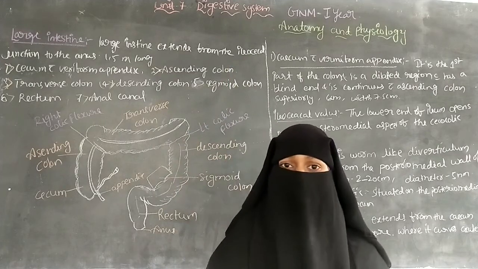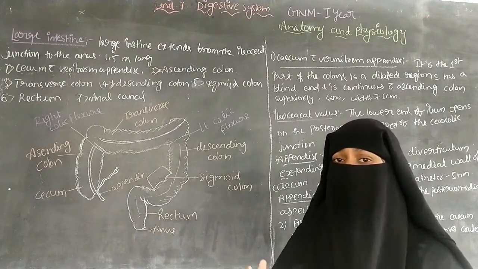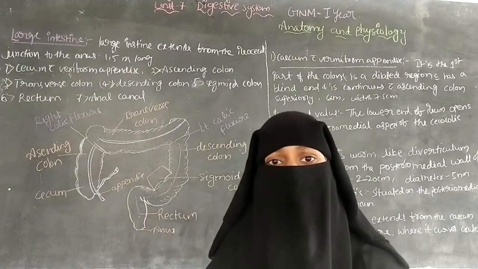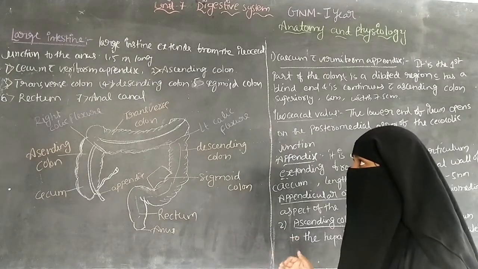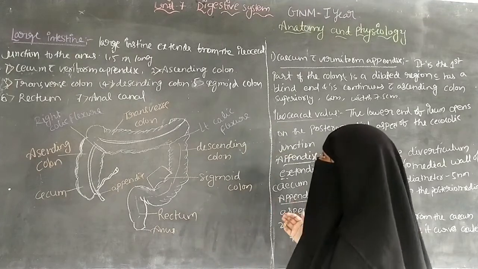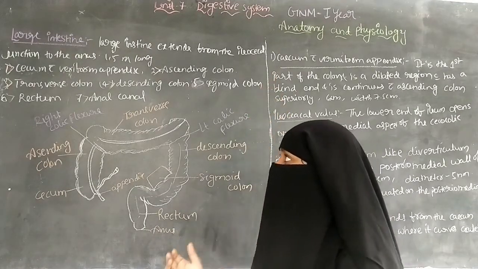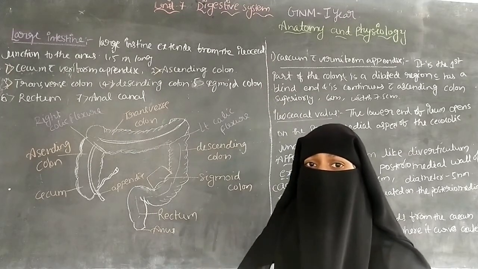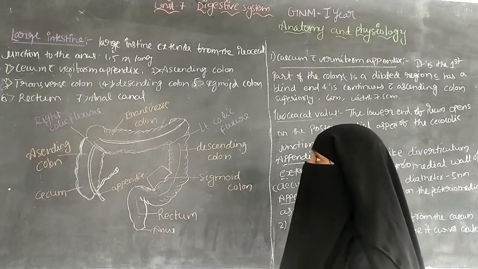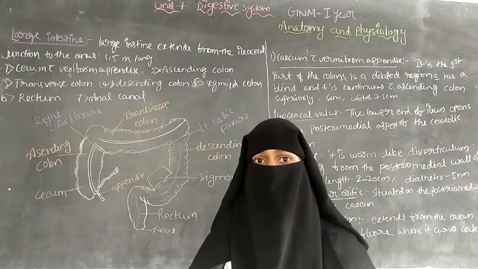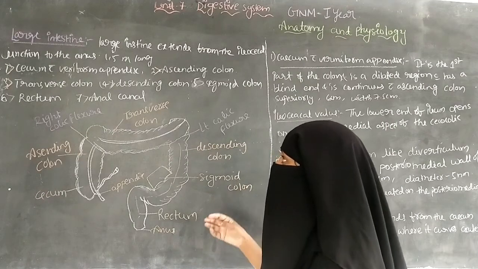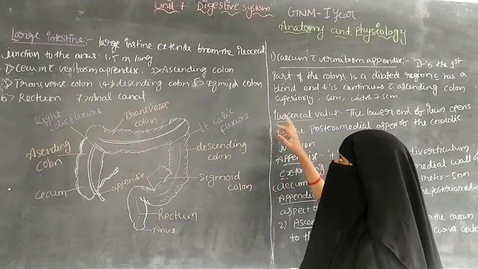Ileocecal junction means where the ileum, which is part of the small intestine, meets the cecum. The ileum is the distal end of the small intestine, and the cecum is the starting point of the large intestine. So the end part of the small intestine, the ileum, and the starting part of the large intestine, the cecum, meet together, and that is called the ileocecal junction.